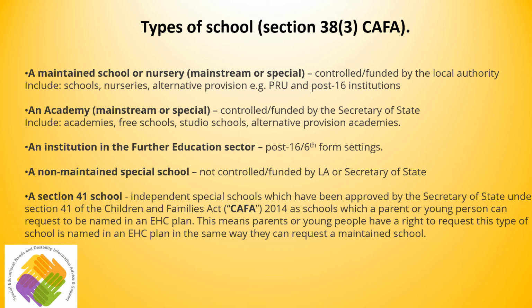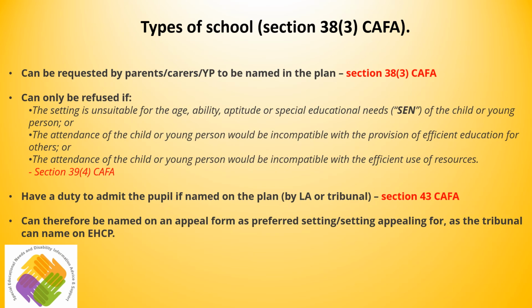Non-maintained special schools are special schools that are not controlled or funded by the local authority or Secretary of State. A Section 41 school is an independent special school which has been approved under Section 41 of the Children and Families Act 2014 as schools which parents or young people can request be named in a plan. You might hear this described as Section 41 approved or not approved. This makes a difference in terms of the appeal and will be discussed later in this video. These types of schools, therefore, can be requested to be named on the EHC plan and can be named on the appeal form if it is your preference.